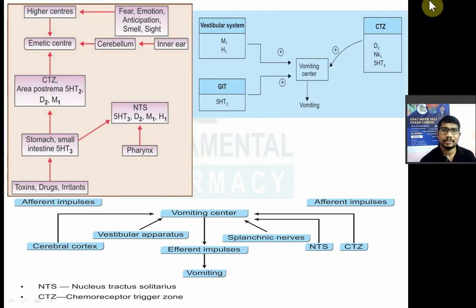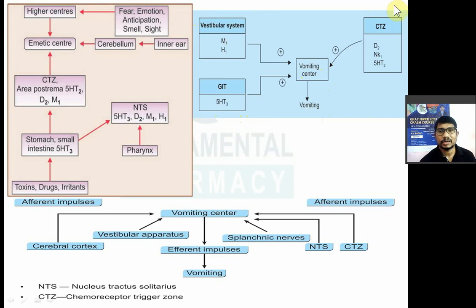Again you can see same thing. So vomiting center is there. Vomiting center will get stimulus from vestibular system or labyrinth due to alteration of your head. So in that you have muscarinic receptor and histaminic receptor which will stimulate the vomiting center to produce emesis or vomiting. Again in the GIT, if there is any irritant, it will increase the serotonin level which will stimulate the vomiting center to produce vomiting.